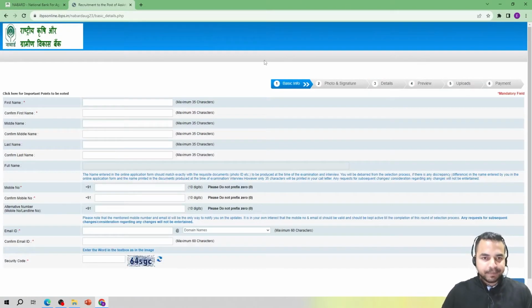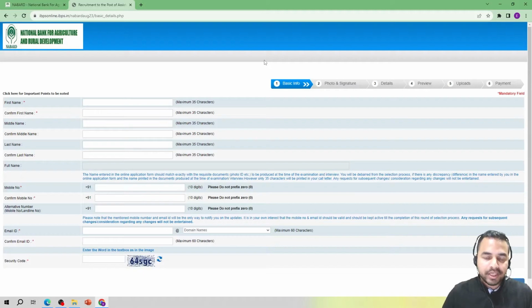So here you can see that this NABARD Grade A Officer exam form filling process is basically a 6-step process. ये एक 6 steps का process है जिसके अंदर हम different details को enter करेंगे, like basic information, photo and signature, then our other details, then preview, uploads and the payment. So जो पहला step है, that is filling up the basic information.